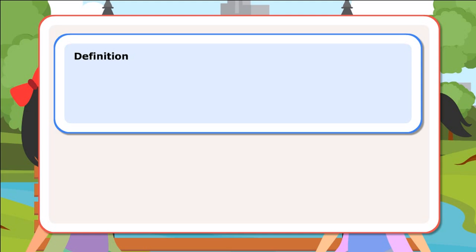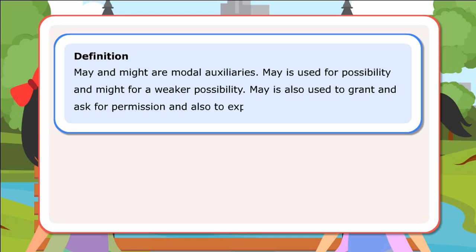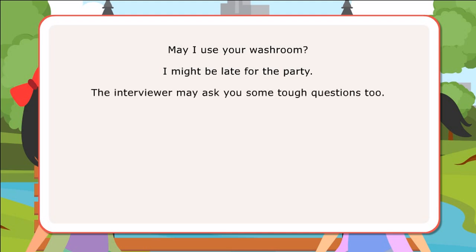Definition. May and might are modal auxiliaries. May is used for possibility and might for a weaker possibility. May is also used to grant and ask for permission and also to express a wish. Let us look at a few sentences. May I use your washroom? I might be late for the party. The interviewer may ask you some tough questions too. May your day be full of warmth and laughter.